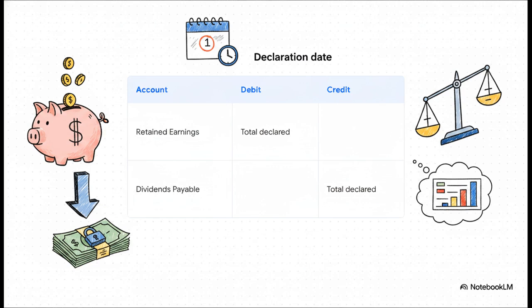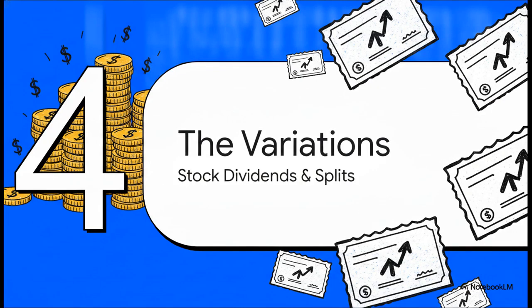So until that cash actually clears the bank on payment day, that entire amount just sits there locked on the balance sheet as a current liability. Let's keep things moving with Section 4, the variations. This covers stock dividends and splits.